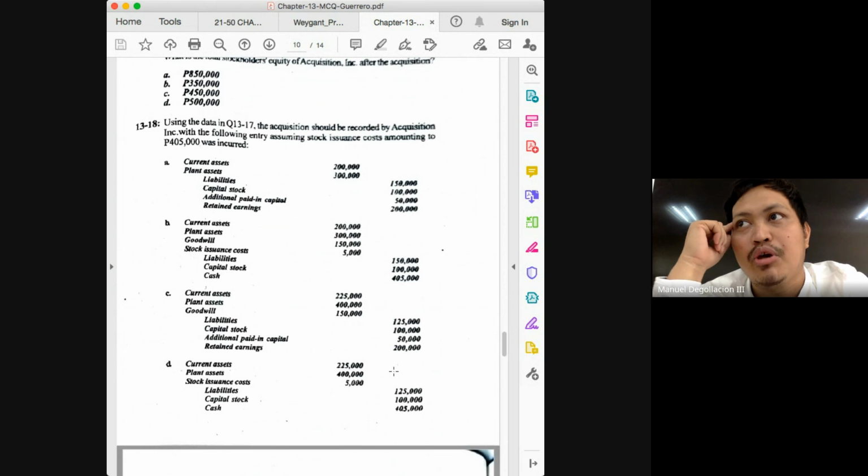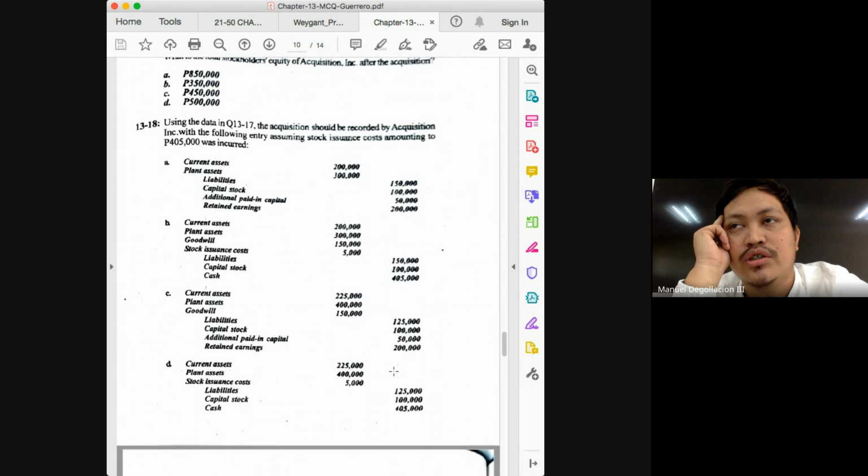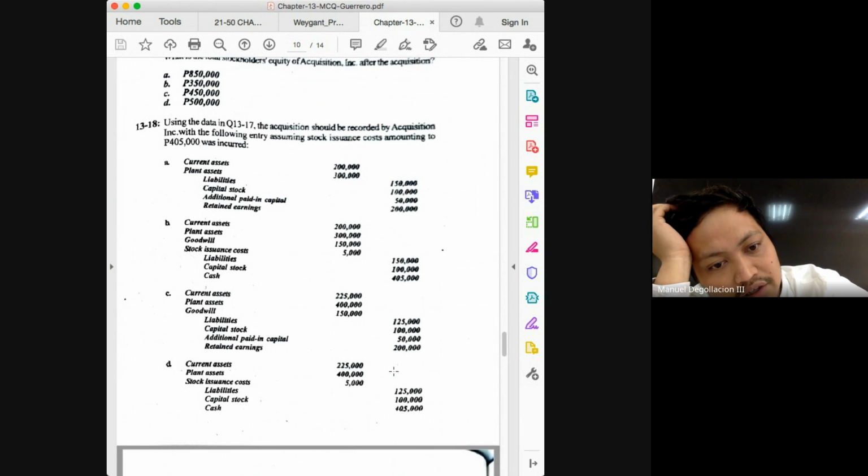How much was the additional share premium here? 400. How much was the total stock issuance cost? 405. So that's why there is no share premium here, because the share premium is fully exhausted. Do you follow? Okay, because again, there's additional information provided in this problem. But there is still an excess of 5,000. Supposedly, what will be the treatment for this 5,000? This would be charged to your retained earnings.